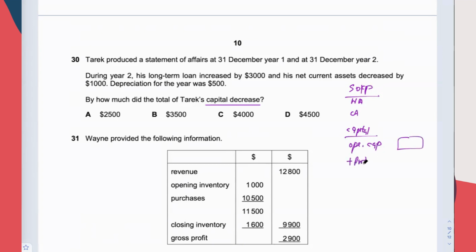Then you plus profit, agree? Then you minus drawing, agree? Then you plus any capital introduced. Capital introduced means additional investment, capital introduced. Then you arrive at the closing capital, right?